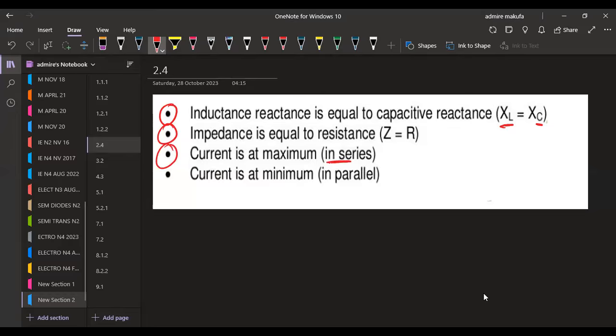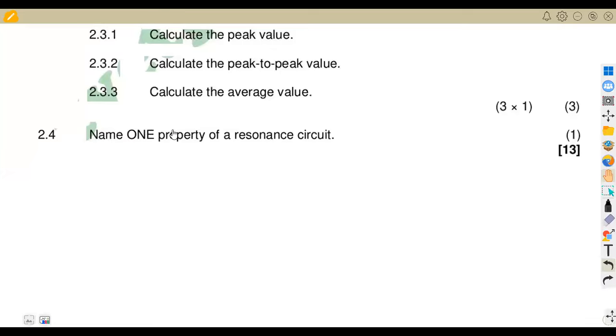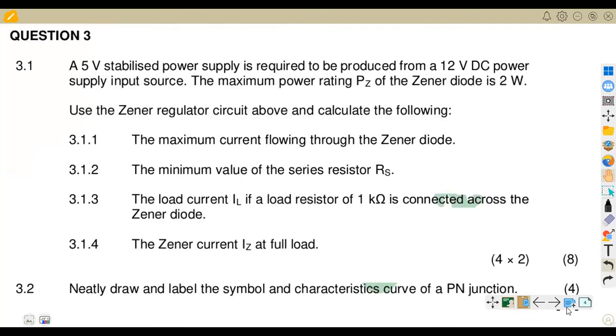For a parallel resonance, our current is going to be taken as a minimum in this case, right? So I think we're able to get one there. It was just one. Okay, name one property. So you just need one part from what you have selected there. So this is how we can answer that type of question.